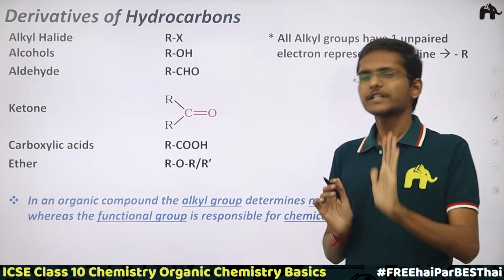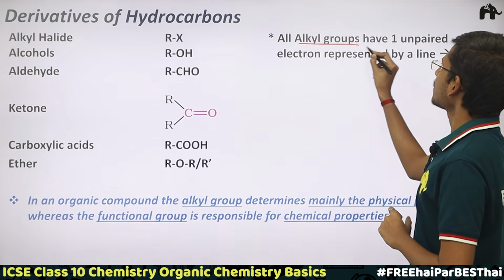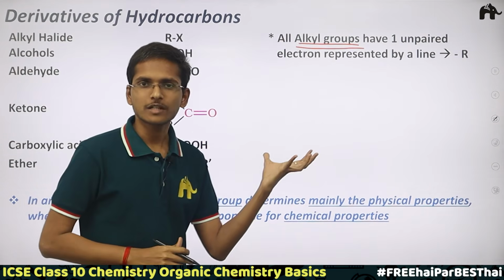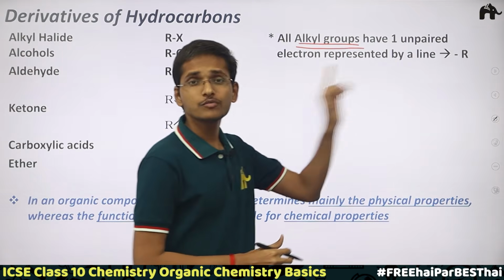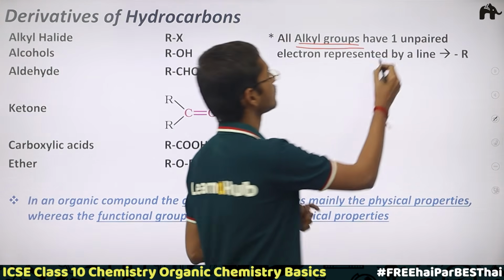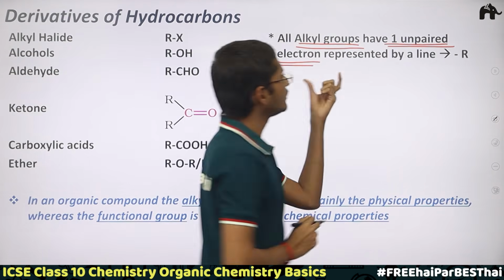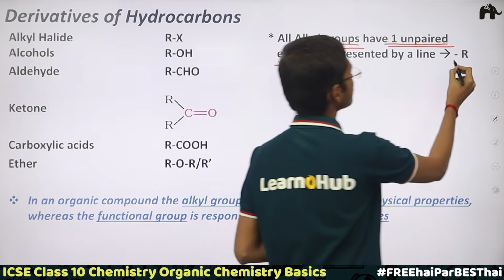Now one more interesting thing about the alkyl group. Just now we have seen how alkyl groups are formed by removing one hydrogen atom from the alkanes. So all the alkyl groups have one unpaired electron, and this one unpaired electron is represented by a line, like this.